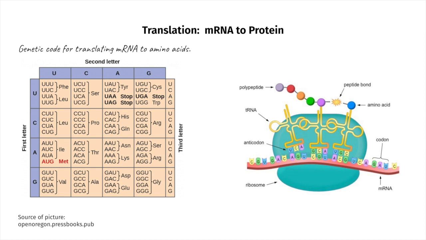There's also a combination called the start codon to initiate the translation. This genetic code is universal. The polypeptide chain, or amino acid chain, is formed as the mRNA moves to the ribosome.